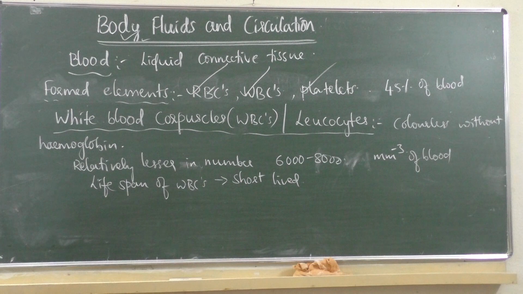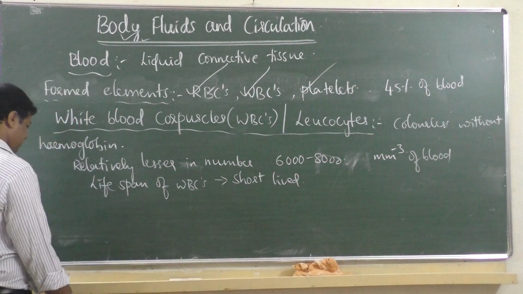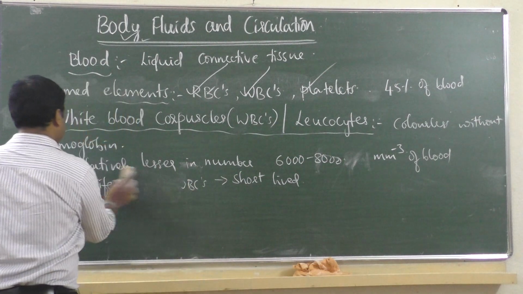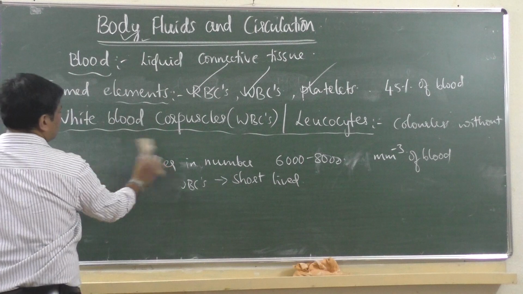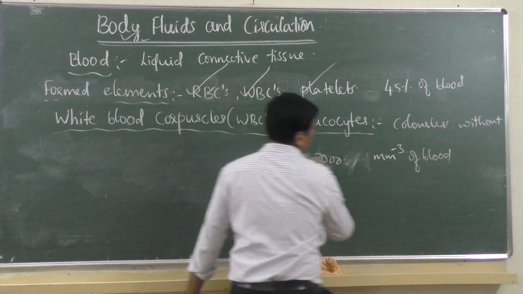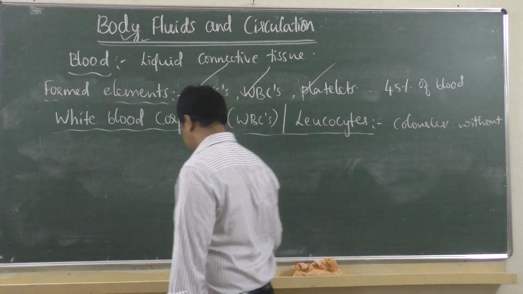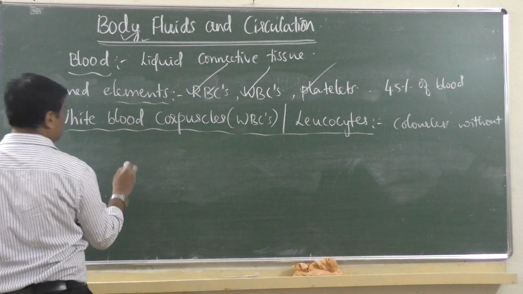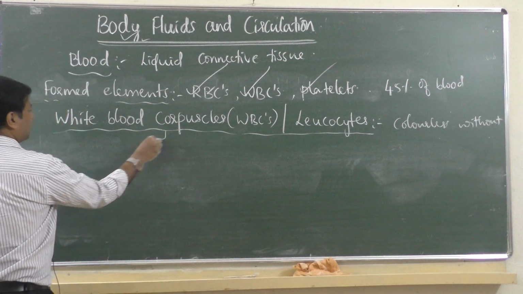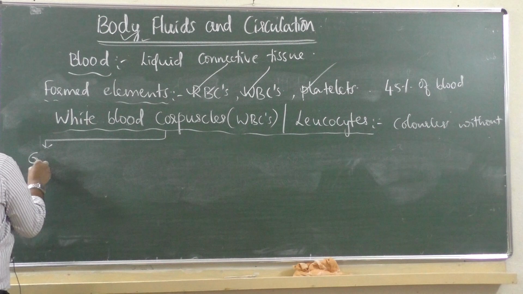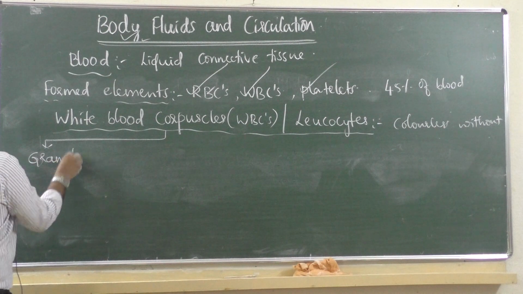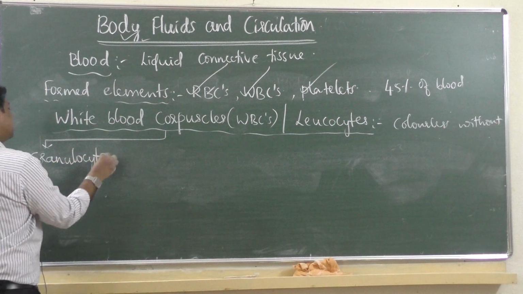There are two categories in WBCs, granulocytes and agranulocytes. I'll rub this because I have to write more now. Classification I have to show. White blood corpuscles are of two types. One is called granulocytes. You had this in 10th standard, you already know.